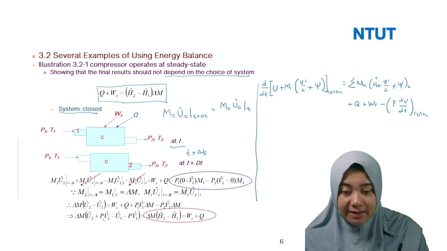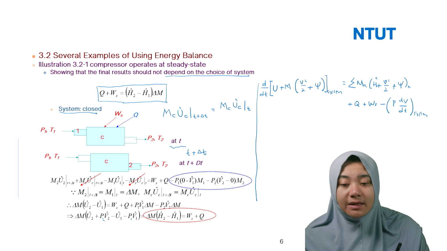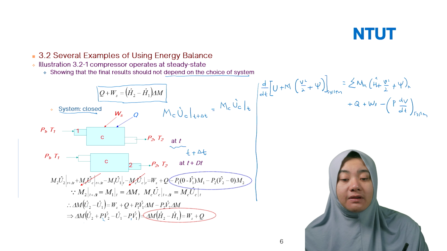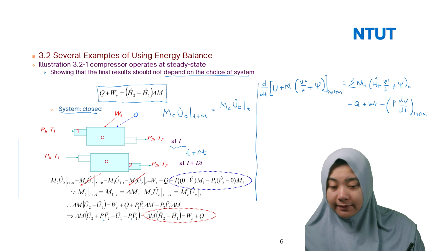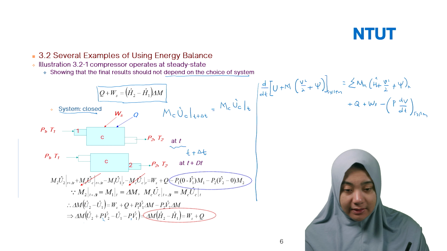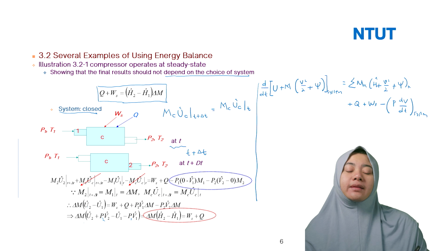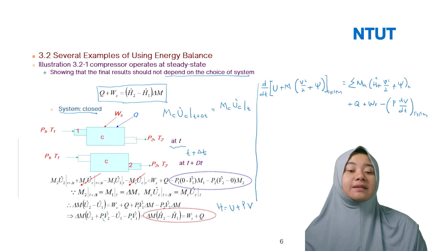So you have delta M times U2 plus P2 V2 minus U1 minus P1 V1, or you can rewrite the equation as delta M times H2 minus H1, equal to Ws plus Q. Then remember that before we discussed H equal to U plus PV, similar case.